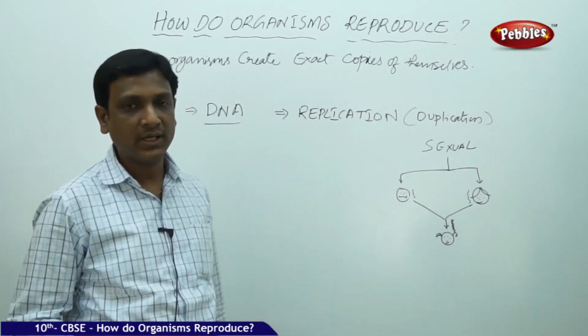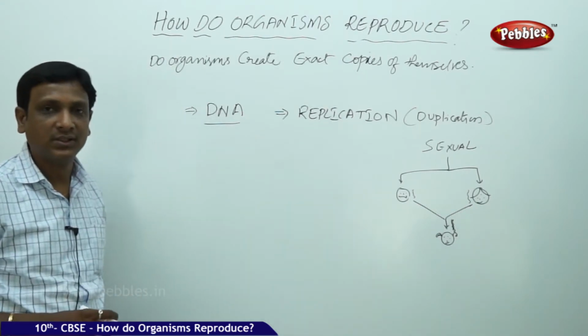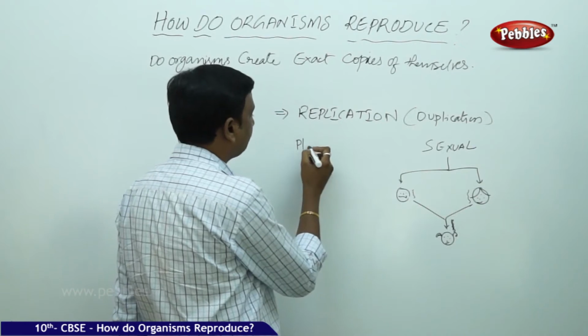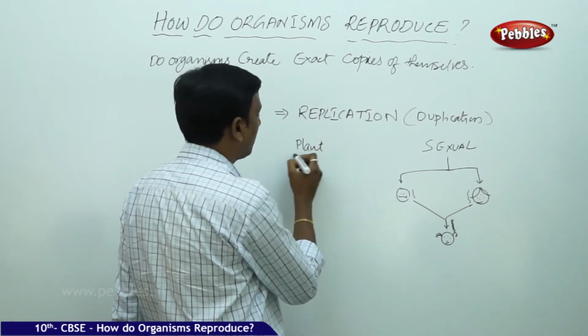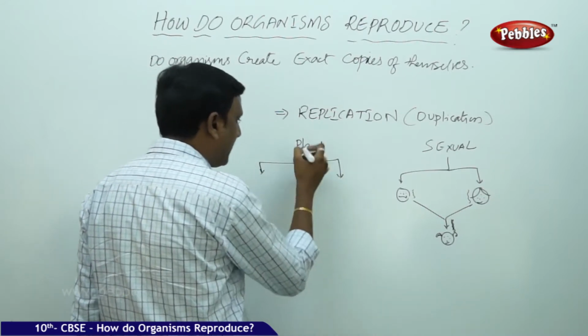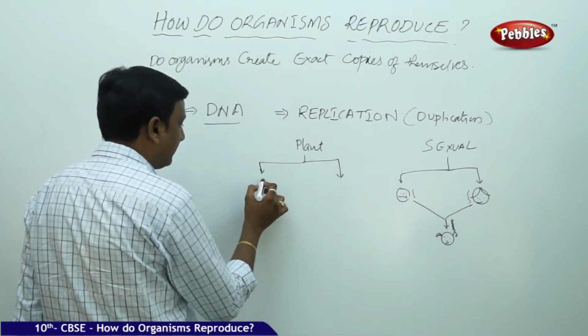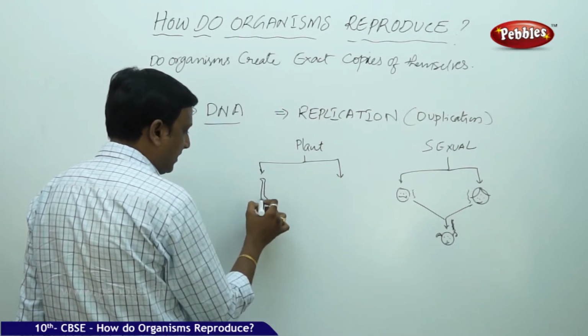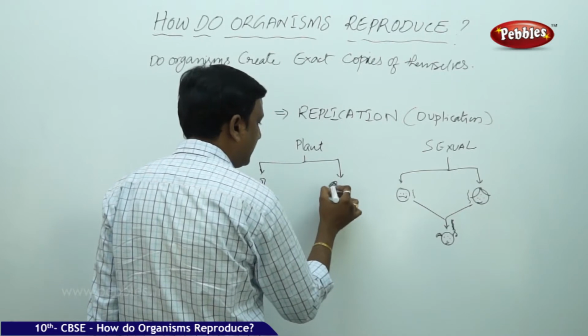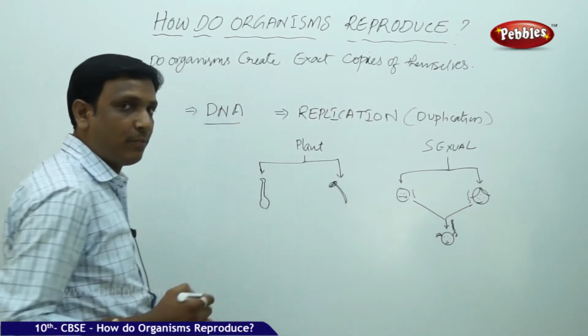But you may doubt this in the case of asexual reproduction, or in the case of plants. Say there is a plant which is bisexual, having male and female parts. The same plant has the female reproductive part, and here the anther of the same plant. So self-pollination takes place.